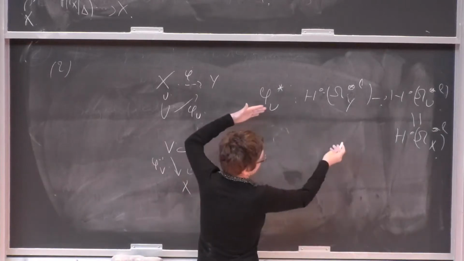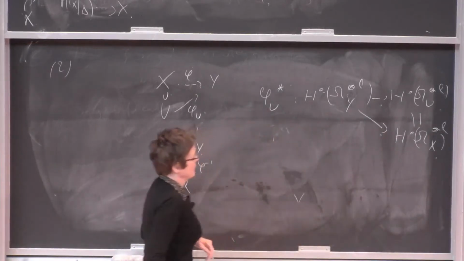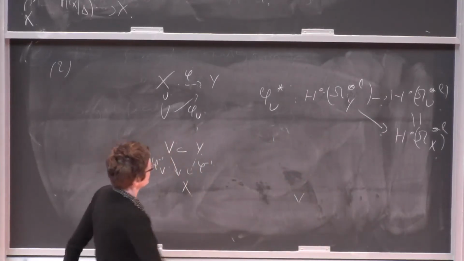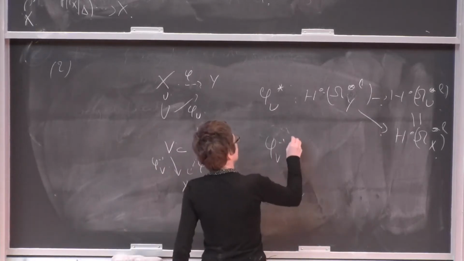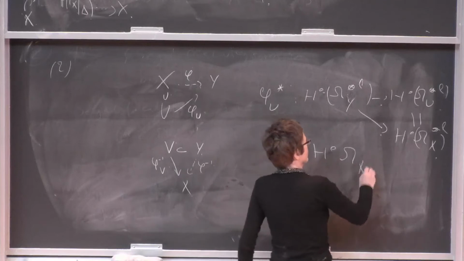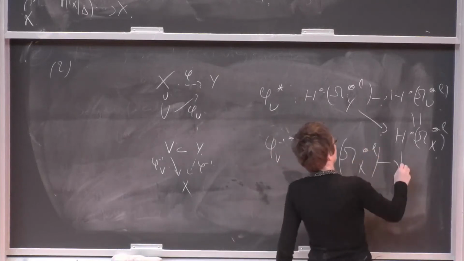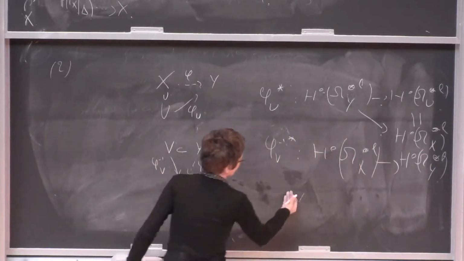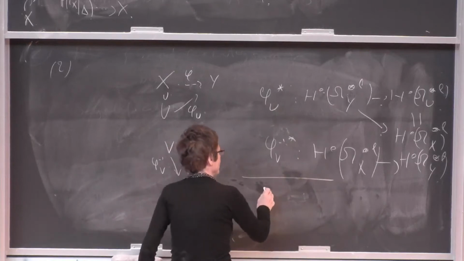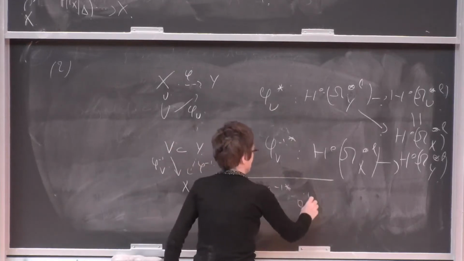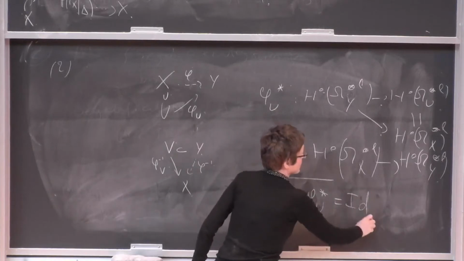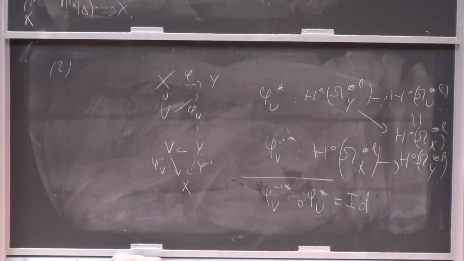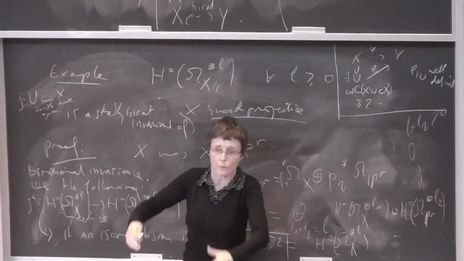By this composition, you get the morphism, and then you do the other way. You get phi_V minus 1 upper star from H0 of omega_X tensor L to H0 of omega_Y tensor L. And you conclude that the composition of both is the identity, and similarly for the other, using the injectivity here, because it is true when you restrict to an open set.